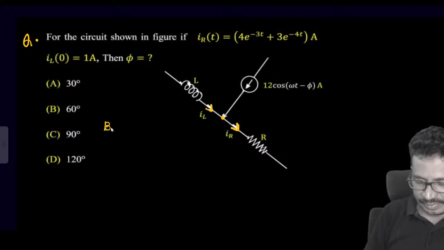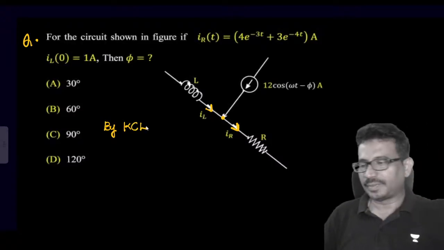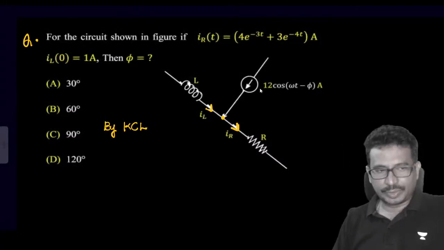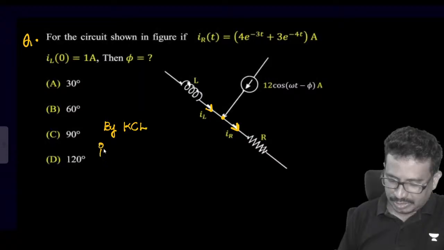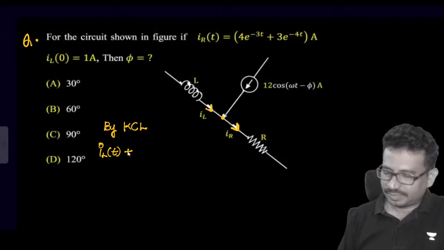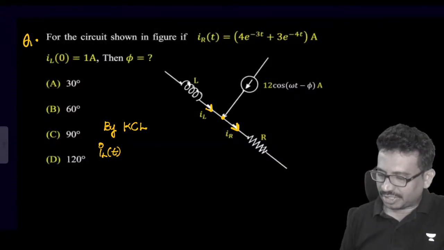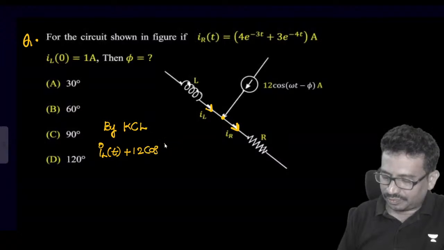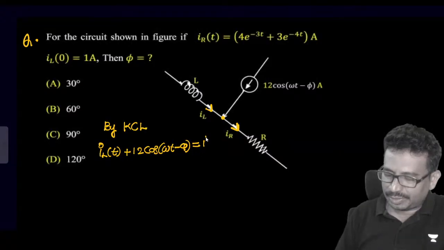By KCL, IL of t plus 12 into cos of omega t minus phi equal to IR of t. Okay, tell me this one.